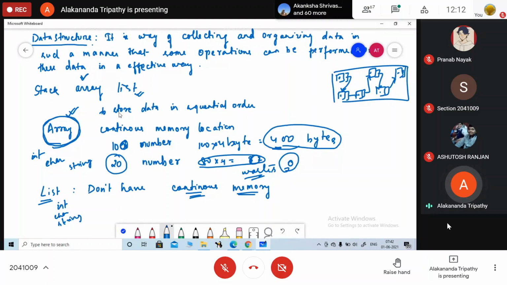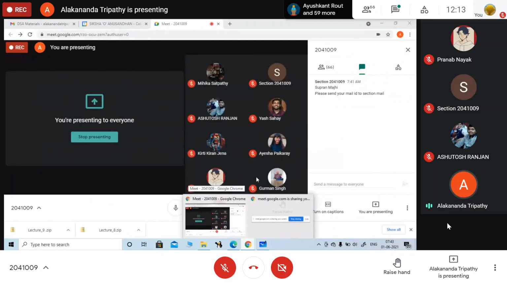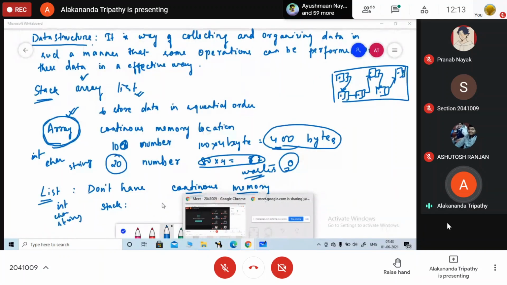We will discuss in detail. The next one is stack. So what is the use of stack? Why we are using stack? Anyone can say me? Tell me. What is the use of stack? किसी के पास कुछ idea है? Do you have any idea how to use? What is the use of stack?